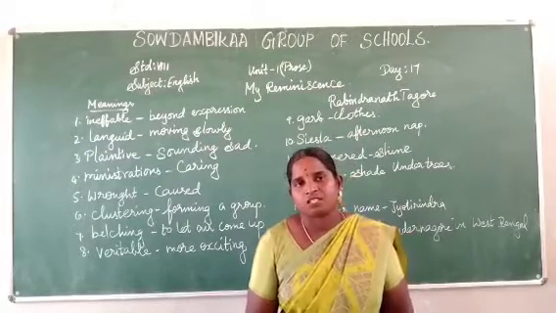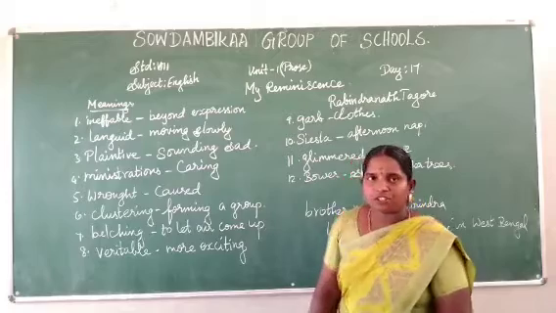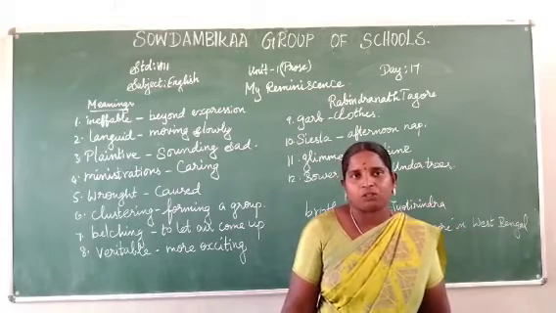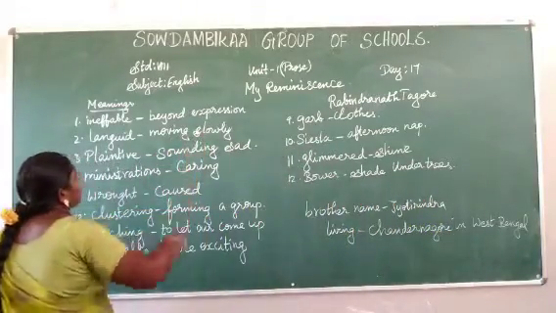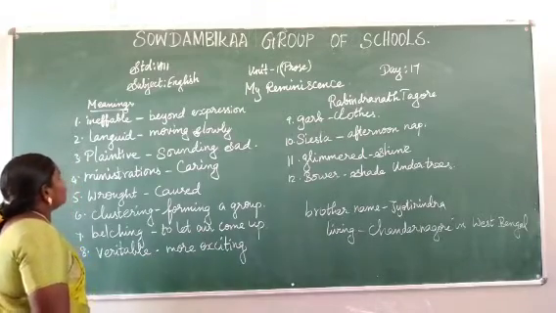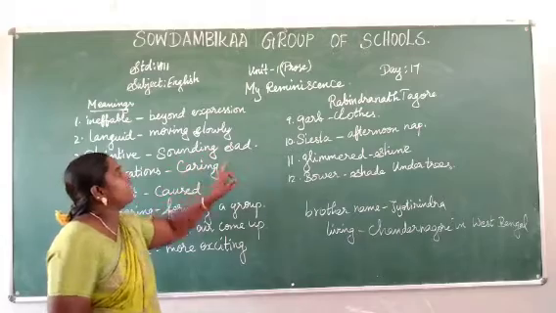Now we are going to see the lesson My Reminiscence, written by Rabindranath Tagore. I have already said about the author. Now we see the meanings. Ineffable, beyond expression. Languid, moving slowly. Plaintive, sounding sad.